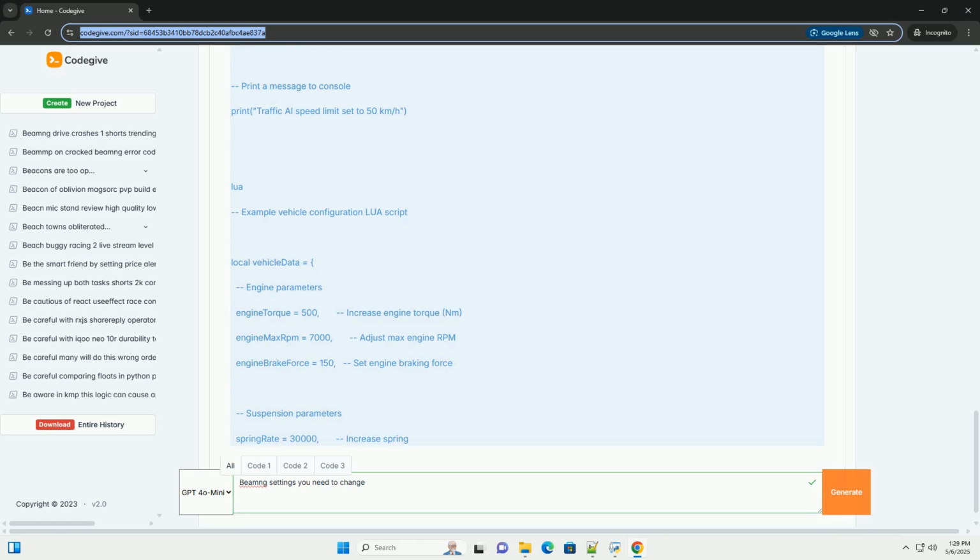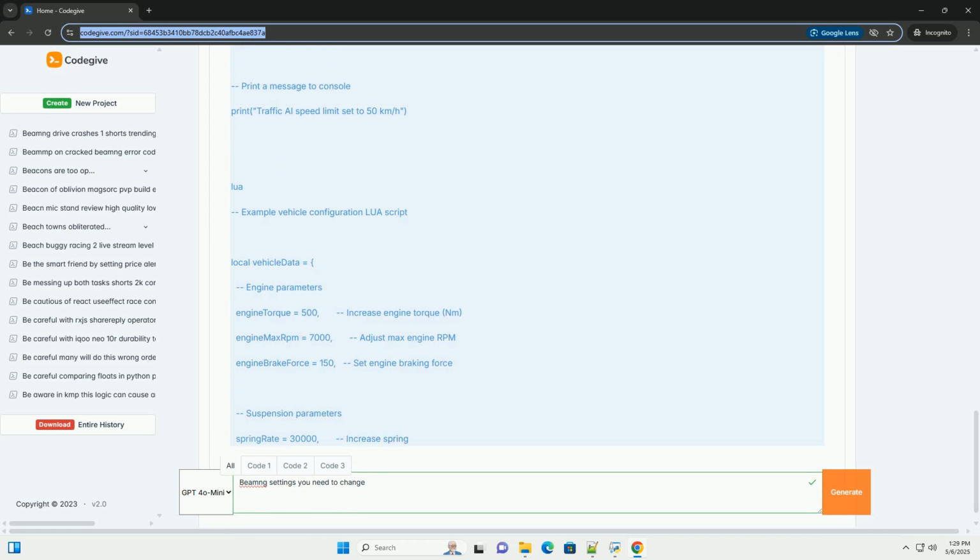Example: dofile, your_mod/script/your_script.lua. Main.lua files: many mods use main.lua files as the entry point for their code. When the game loads a mod, it often looks for a main.lua to execute. Event listeners, callbacks: you can register Lua functions to be called when specific events occur in the game, for example vehicle spawn, collision, game start.